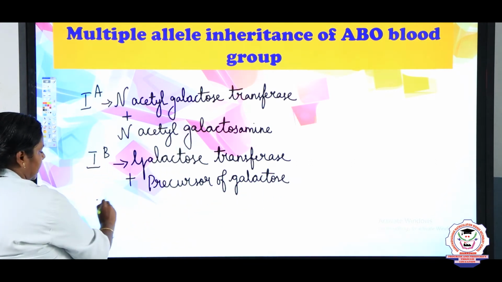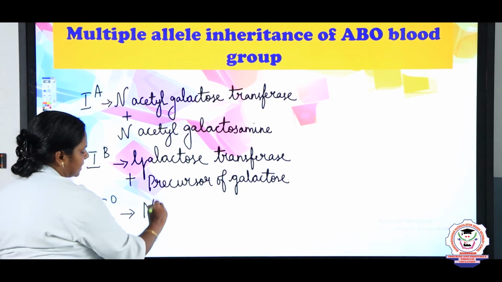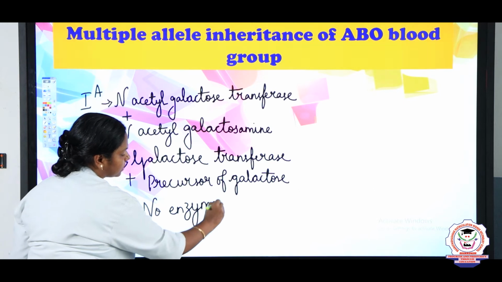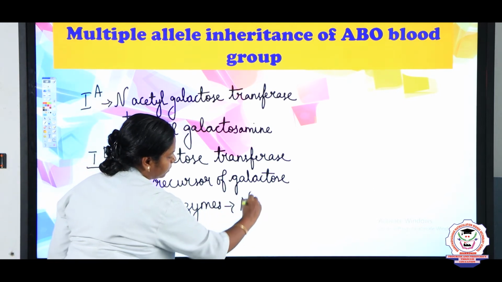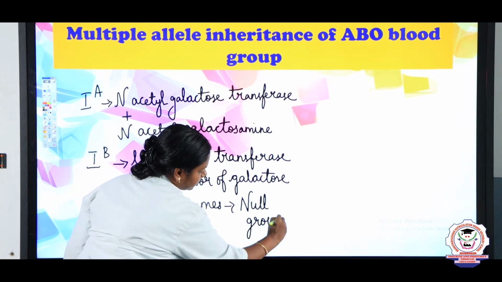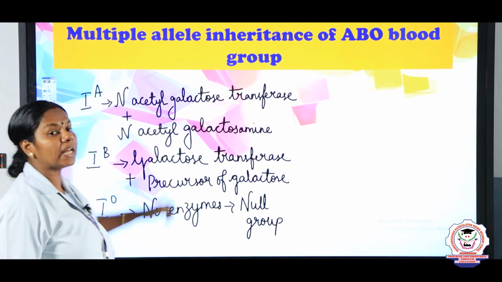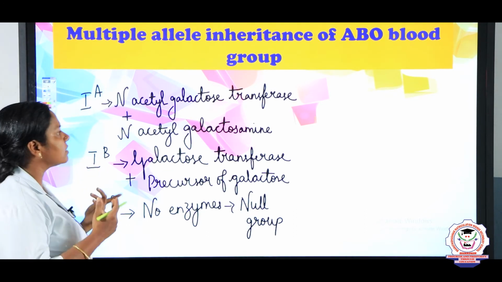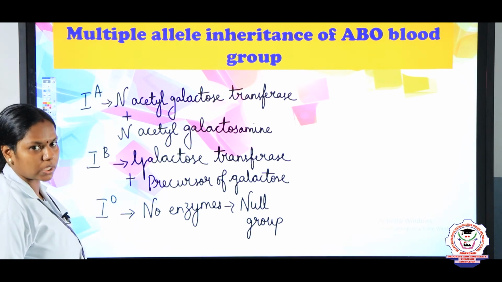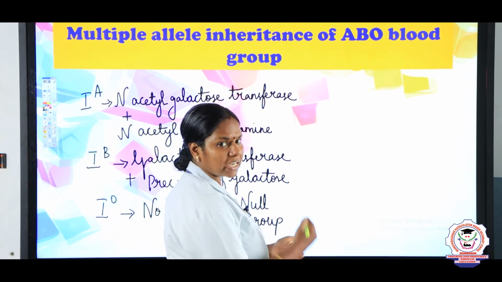And in the person with no antigen, no enzymes are produced. Hence, it is also called a null group. The O group is also called a null group since it does not possess any antigens. So, this is the gene which codes for the particular enzyme in a person. If there are no enzymes, we can say no antigen, and the person belongs to the O blood group. And we can write what the possible alleles are from it, children.